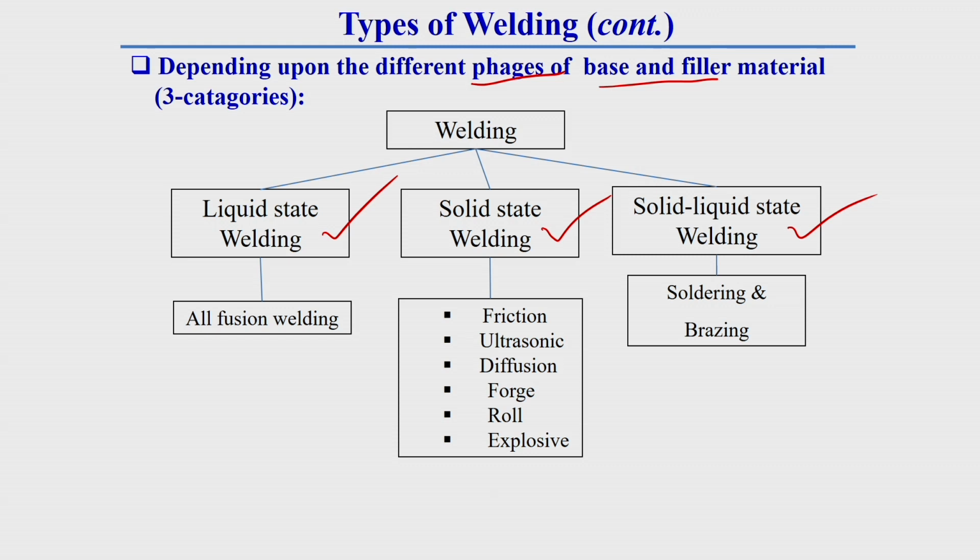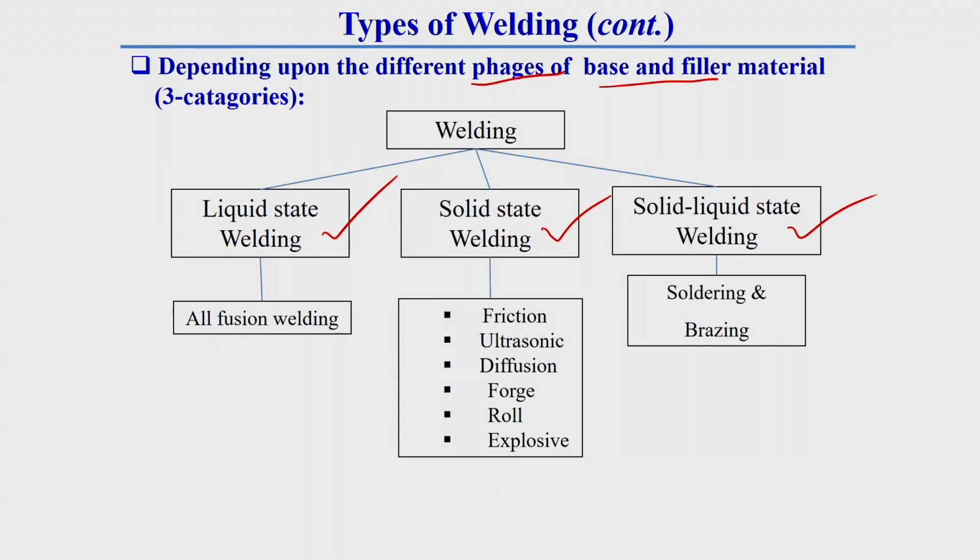Especially in case of solid liquid state welding, the filler material which we are using for joining goes beyond its melting point, and the material which is to be joined, that means the parent material, generally does not go beyond its melting point.